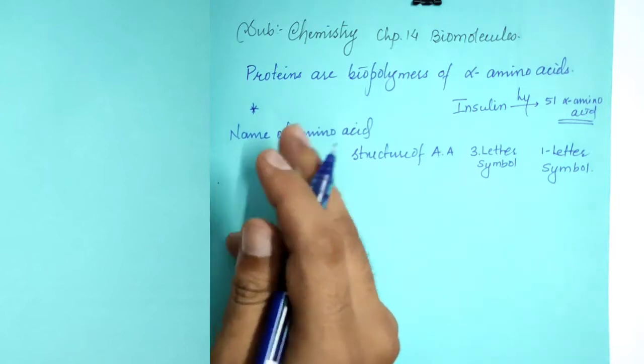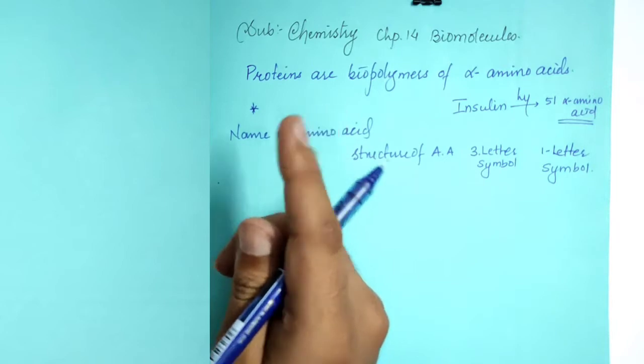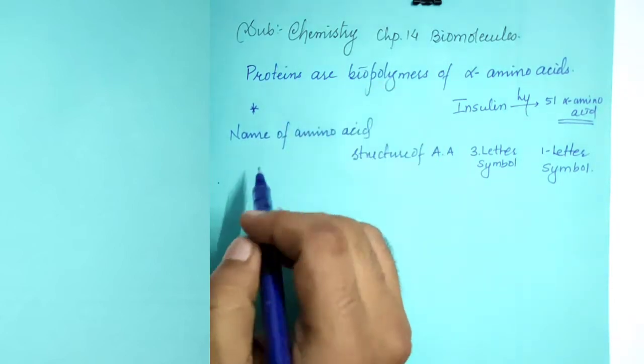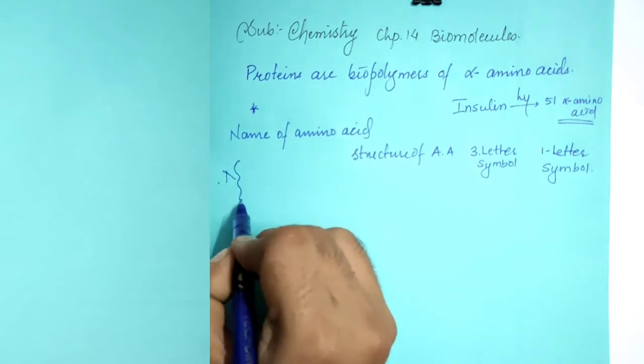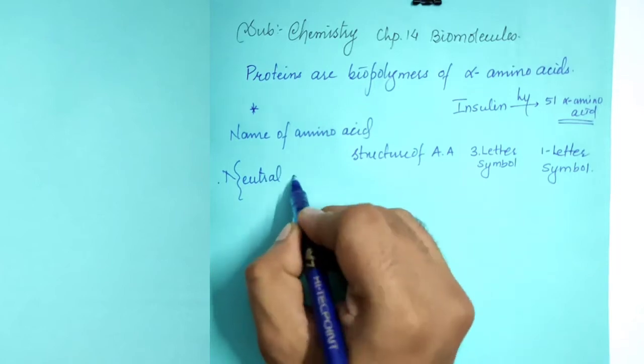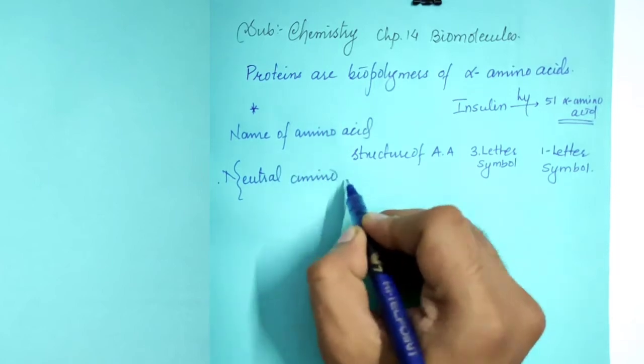Amino acids are also classified as neutral amino acids, acidic amino acids and basic amino acids. We will see 15 examples of neutral amino acids. First we will see the neutral amino acid examples.